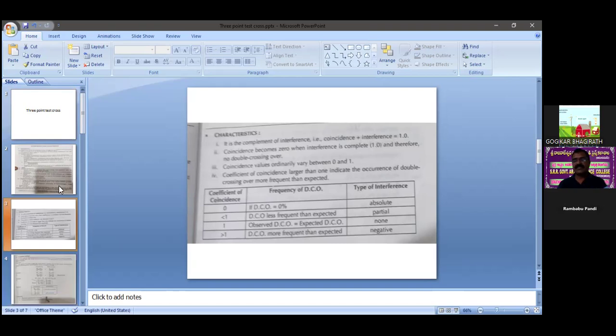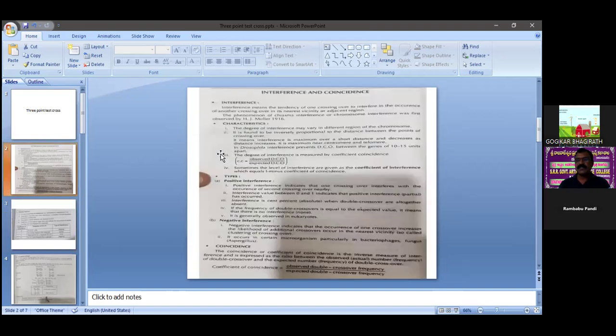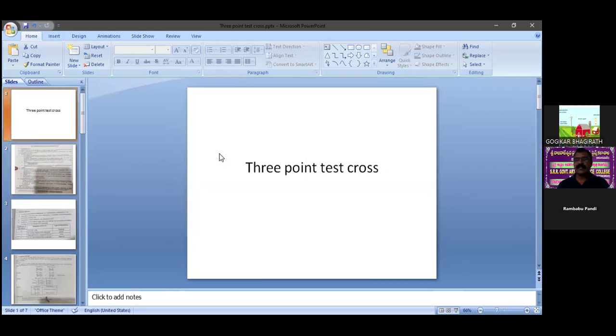So it is a very hot topic, and it is the most important topic for all national level exams like CSIR NET and other competitive exams, central exams, and also the life science exams, AP SET and TG SET examinations. Definitely 2-point test cross, 3-point test cross, and interference, coincidence, these terms, terminology, and also the problems are observed in all types of examinations, including in the present scenario, the CUET and CPGET exams, where we definitely observe one or two questions.